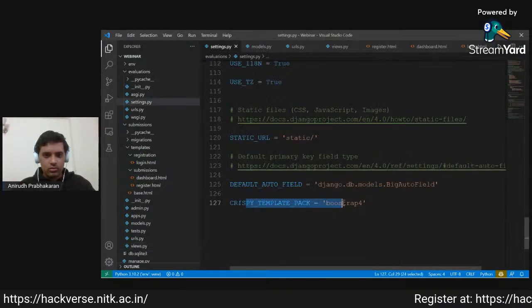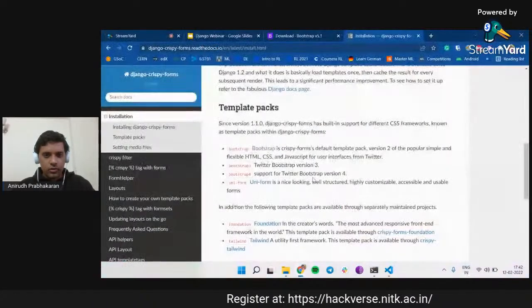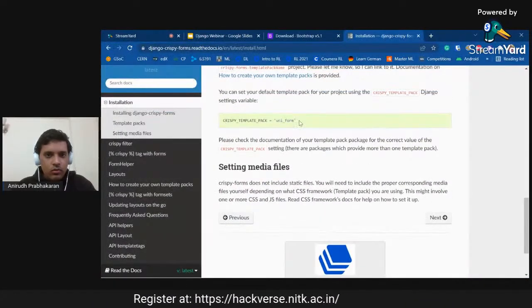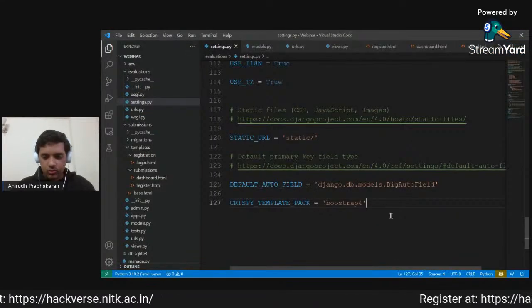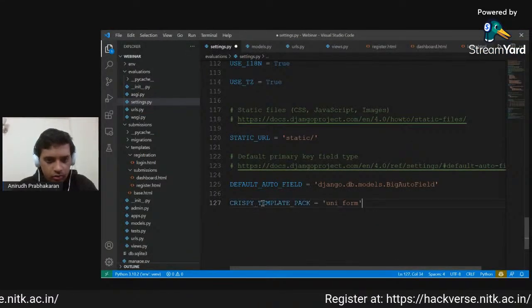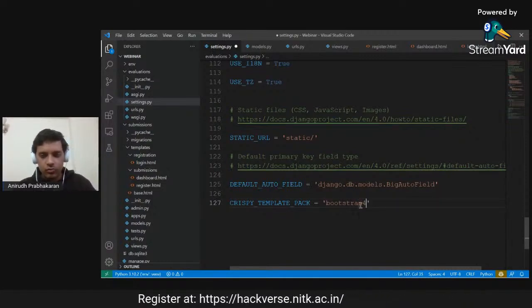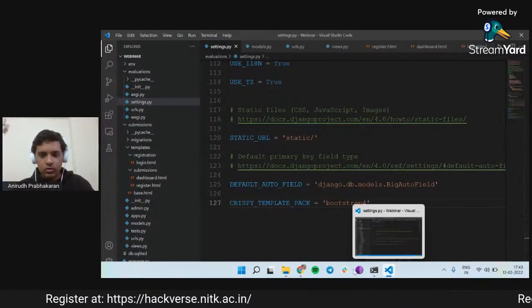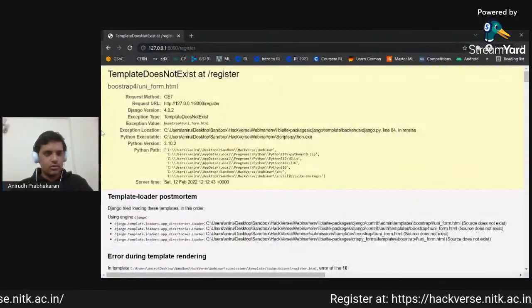The setting Crispy template pack is Bootstrap 4. I'll just make sure that there were no typing errors. Template pack, yeah, we want it to be Bootstrap 4. Okay. Now is the server running? Yes, the server is running.